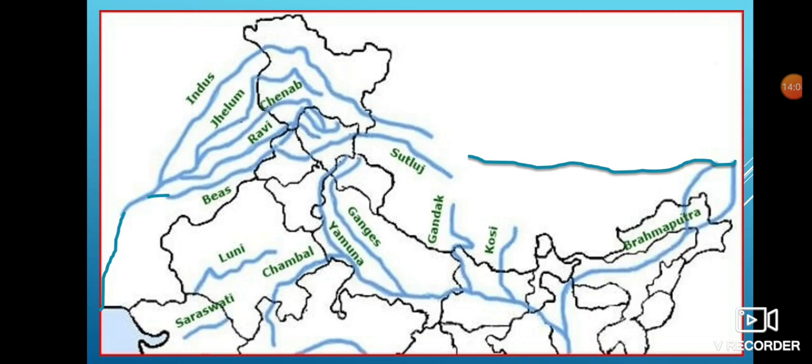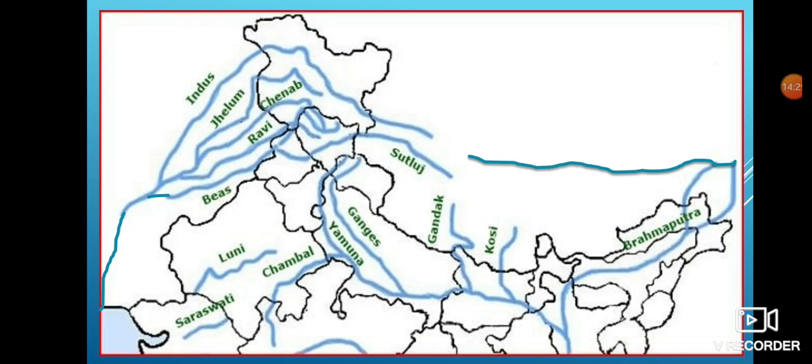The other rivers which are tributaries of Indus, here we can see the five important rivers, although there are many smaller rivers. The next river we will see is the river Ravi, which rises from the mountains in Himachal Pradesh, and it enters Pakistan and joins Indus.